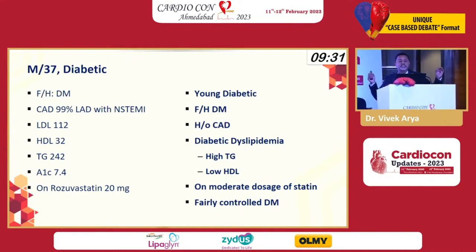Number 2, patient has CAD. Number 3, patient has the lipid profile which has been given. So probably the target what we have missed over here is that patient is a young diabetic, has a CAD, family history. Patient has diabetic dyslipidemia, which everybody has missed, which constitutes high triglyceride, low HDL and